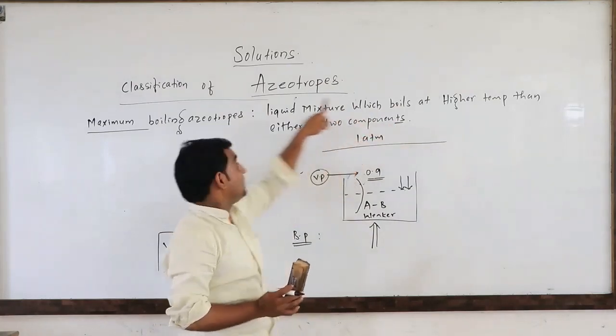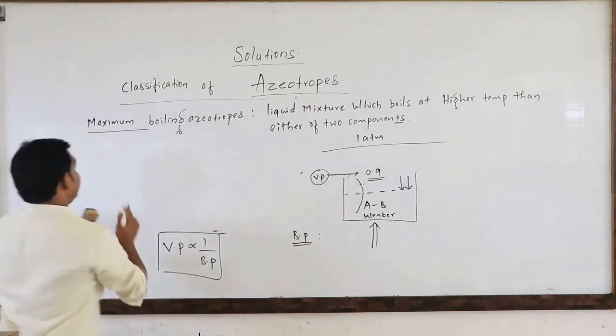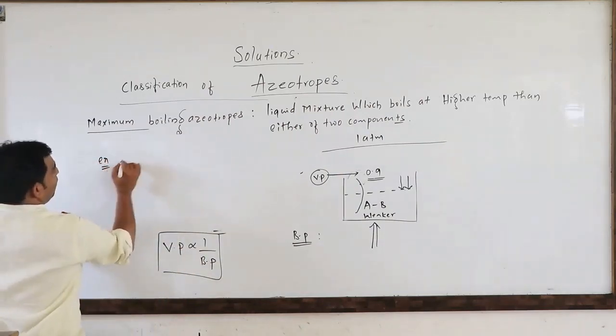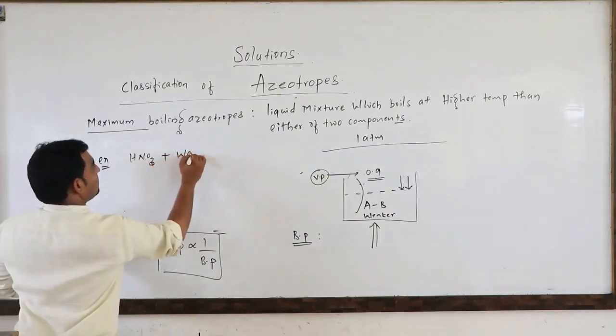Such type of mixture is termed as a maximum boiling azeotrope. Example, you can take the mixture of HNO3 and water.